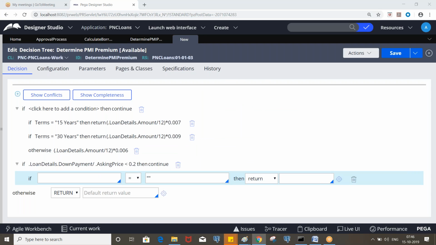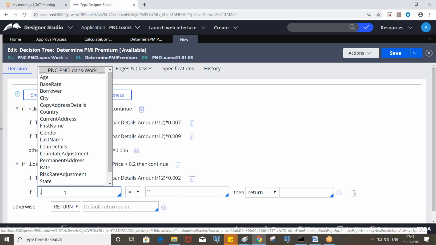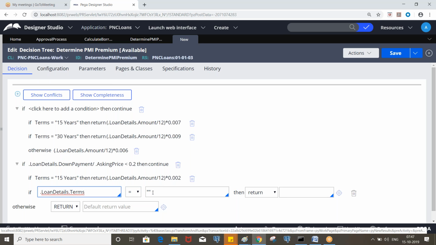15 years, right? Loan details dot terms. How much? Then loan details dot terms 30 years, and what is that?